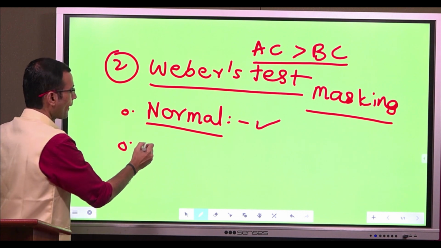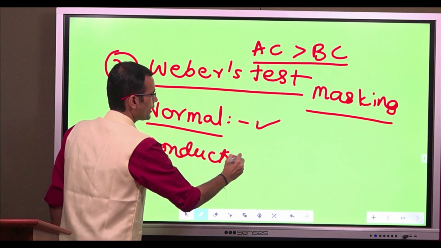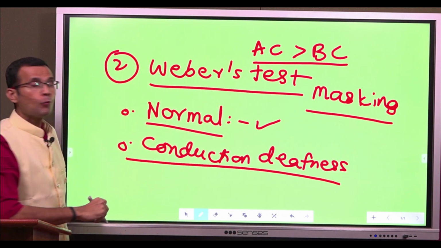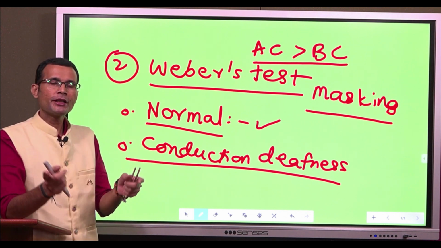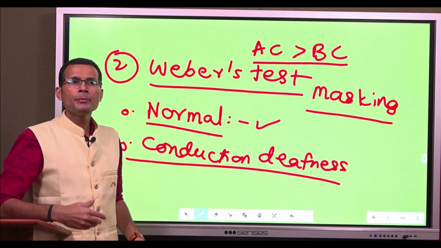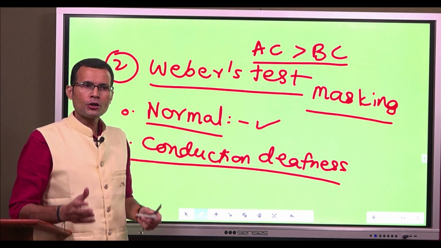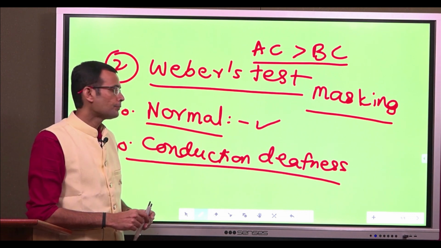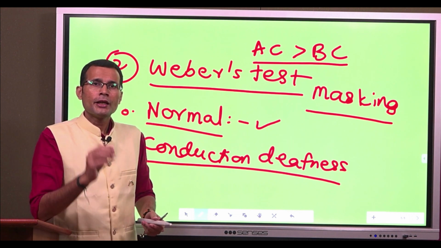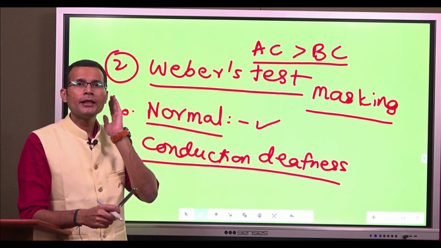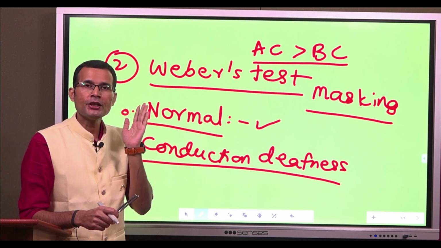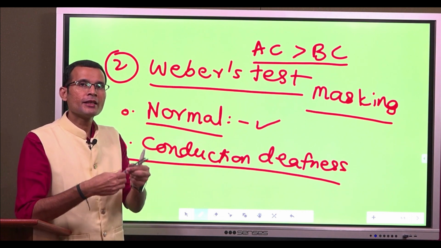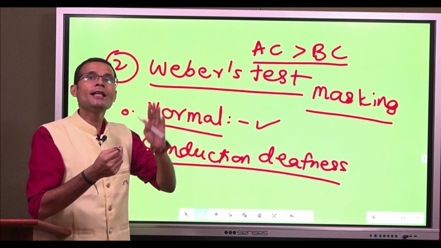Second possibility, conduction deafness. We have already done Rinne's test, and we may have already reached the diagnosis of conduction deafness in the Rinne's test. This will provide the confirmation now. If there is conduction deafness on, let's say, the left side, left ear conduction deafness, what is going to happen? The subject says, I hear better on the left side.